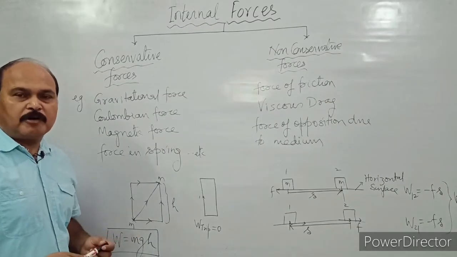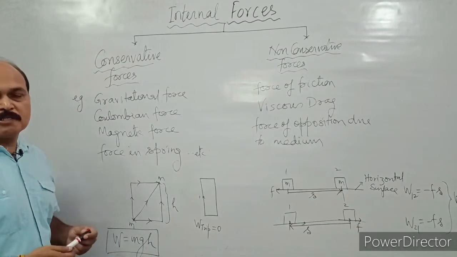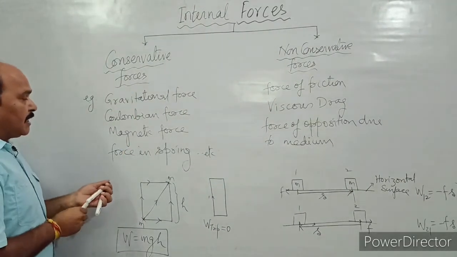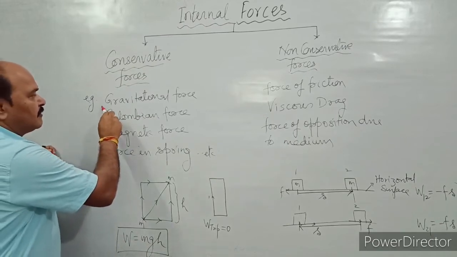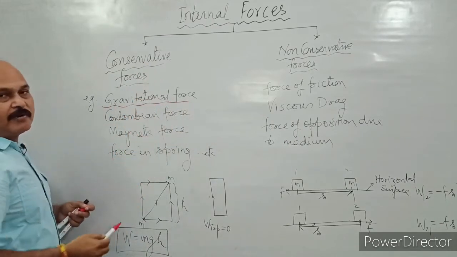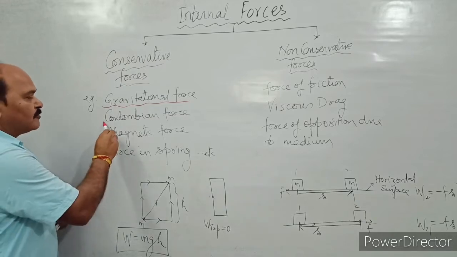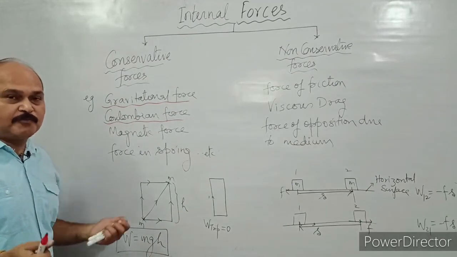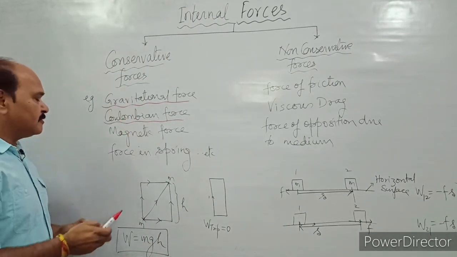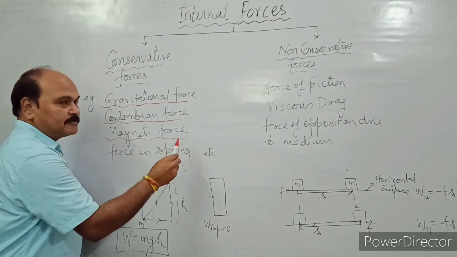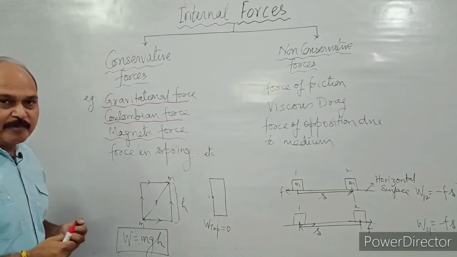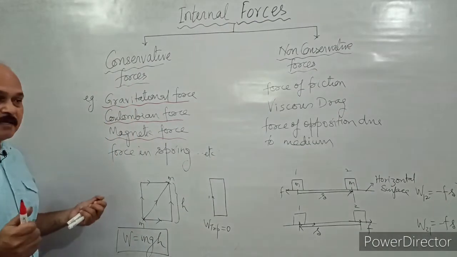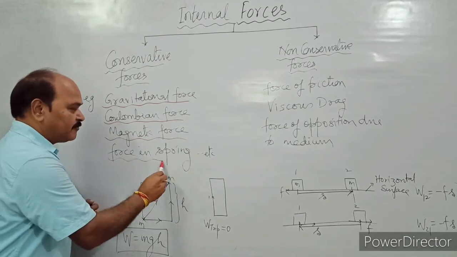Children, let us know the example of conservative and non-conservative forces. Well, conservative forces, the examples are gravitational force. Force of gravity is an example of conservative force. Coulombian force, that is force between charges, attractive force or repulsive force, is conservative force. Force between magnetic poles, like poles of the magnet repel and unlike poles attract. So that force is also conservative. Force in the spring, that is also conservative force, and so on.